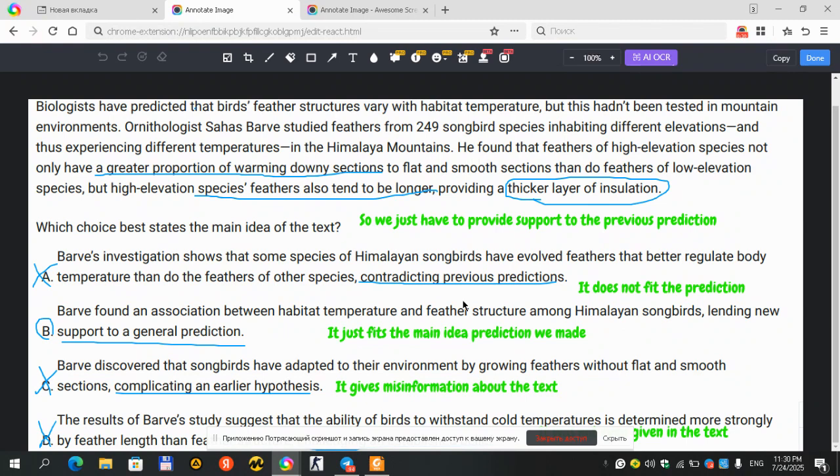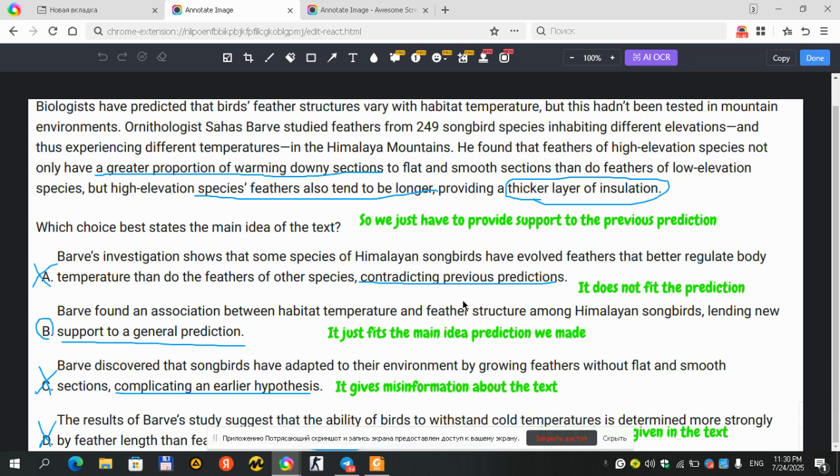In the first sentence, biologists have predicted the bird's feather structures vary with habitat temperature, but this hasn't been tested in mountain environments. Thus, the ornithologist Sahas Bar studied feathers from 249 songbird species.